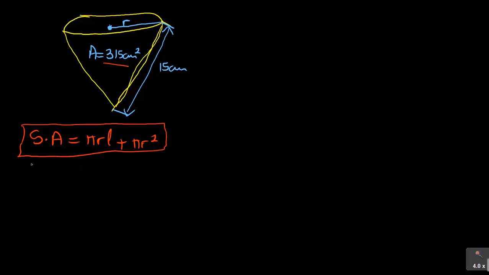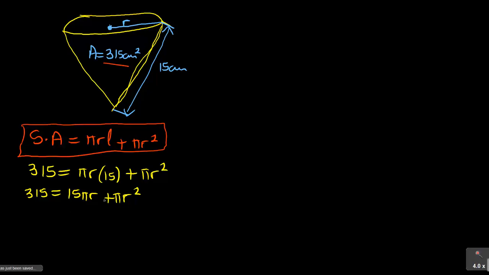So I'm going to say 315, where there is the area, is equal to pi r, where there is the slant height, put a bracket, they told me it's 15, plus pi r squared. You see that? So when I continue to simplify it, I have, in this case, 315 is equal to pi r times 15, which will be 15 pi r plus pi r squared. Now, given this, how do I simplify this?